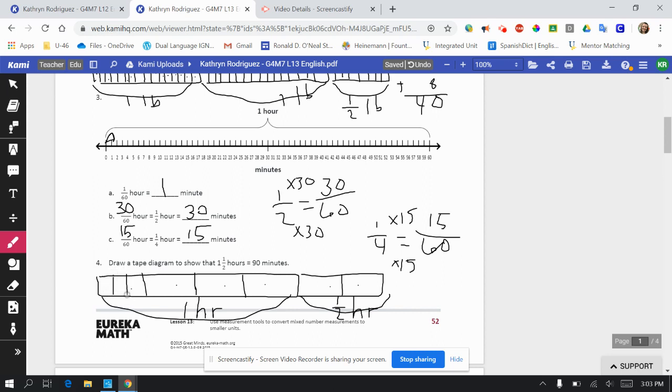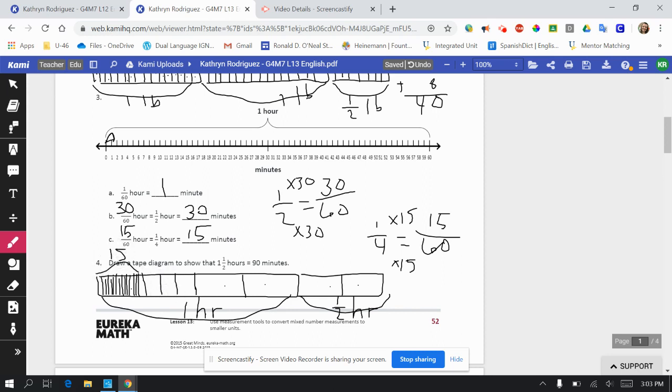So first I'm going to divide it into 3s. 15 divided by 3 is 5, so that's pretty simple. I can remember that. So that right there is 15 minutes. Okay, so maybe up top I label it as 15.